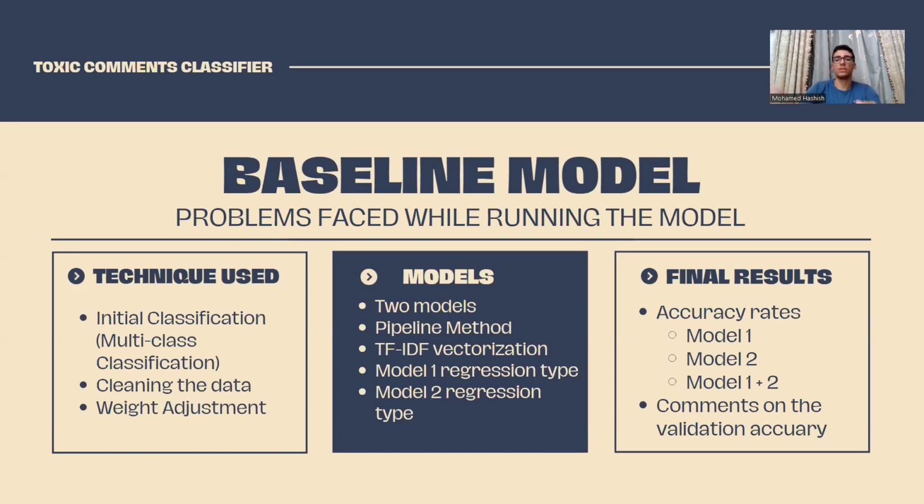As for the models, the baseline model has 2 different models, which are defined using the pipeline method. It's a method that is used to automate the workflow of a machine learning model, and it has the steps needed for any model, such as data preprocessing, model training, or evaluation. Both models had the TF-IDF vectorization, which is a useful technique in NLP, which converts the text into numerical features to determine the importance of each token or word given a specific context.